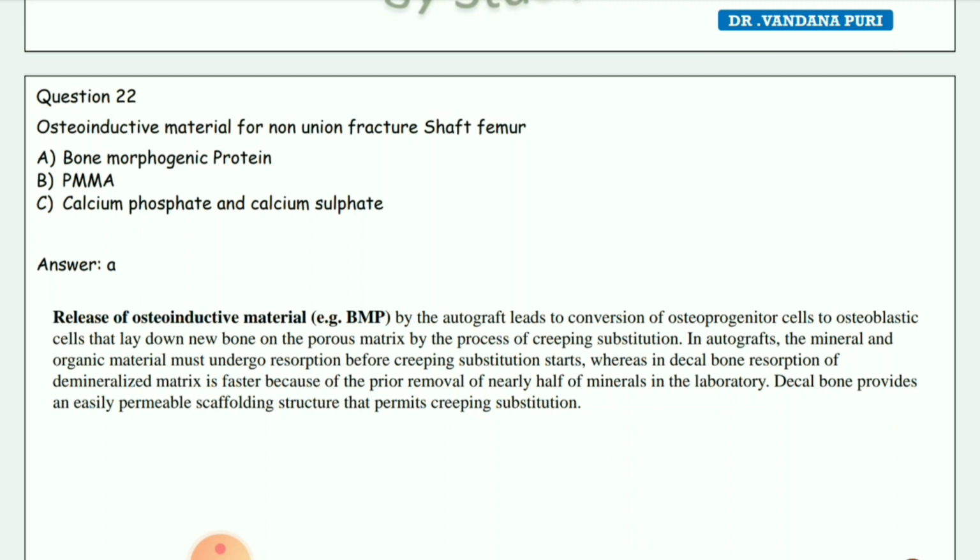In autografts, the mineral and organic materials must undergo resorption before creeping substitution starts, whereas in demineralized bone, resorption of the matrix is faster because of the prior removal of nearly half of the minerals in the laboratory. Demineralized bone provides an easily permeable scaffolding structure that permits creeping substitution.